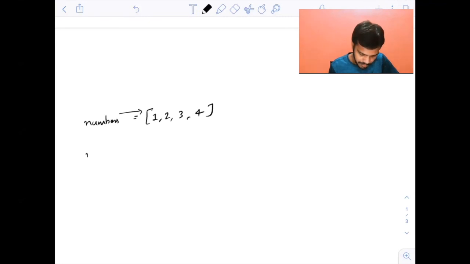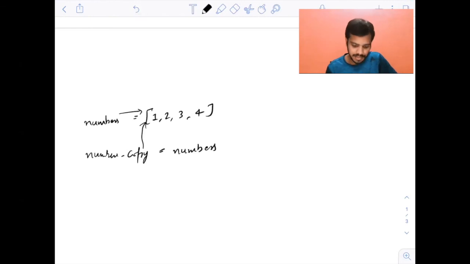Now when you do numbers copy equals numbers, numbers copy also starts pointing to the same list. Numbers copy will also start pointing to the same thing that numbers is pointing to, 1, 2, 3, 4. A separate copy is not made in this case. Only a pointer is changed to whatever numbers was pointing to.